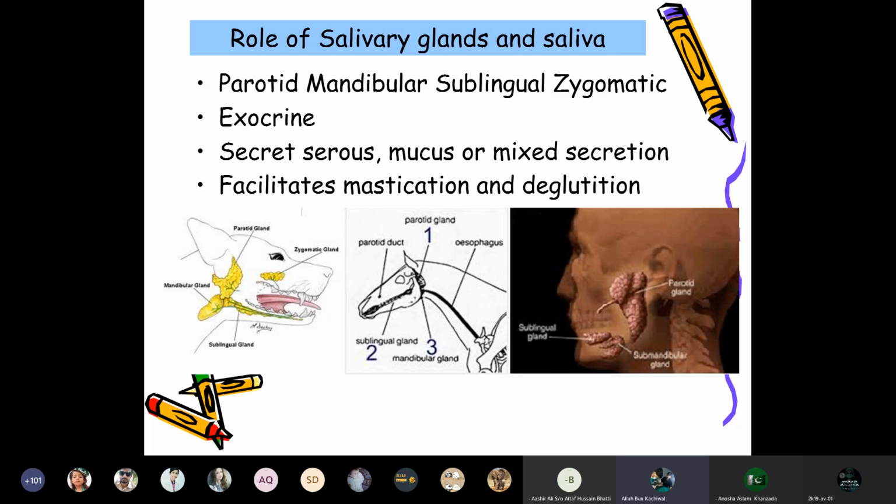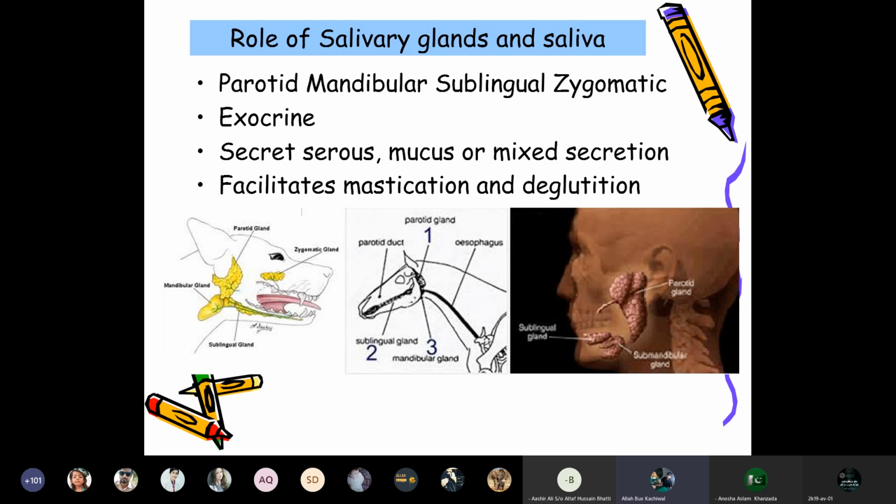The role of the salivary glands and the saliva: the parotid, mandibular, sublingual, and zygomatic glands are exocrine glands and secrete serous, mucus, and mixed secretions that facilitate mastication and deglutition.